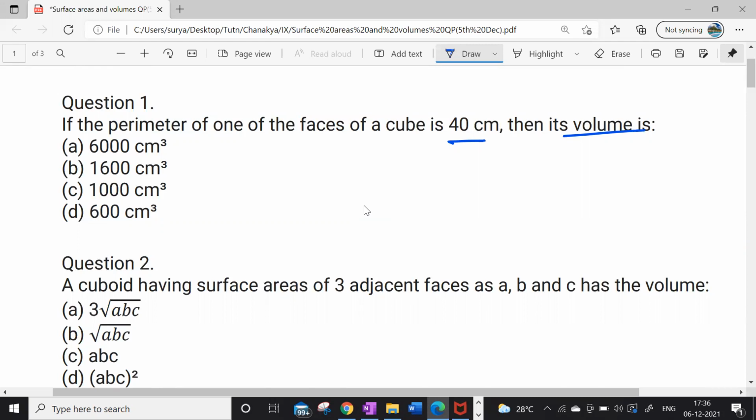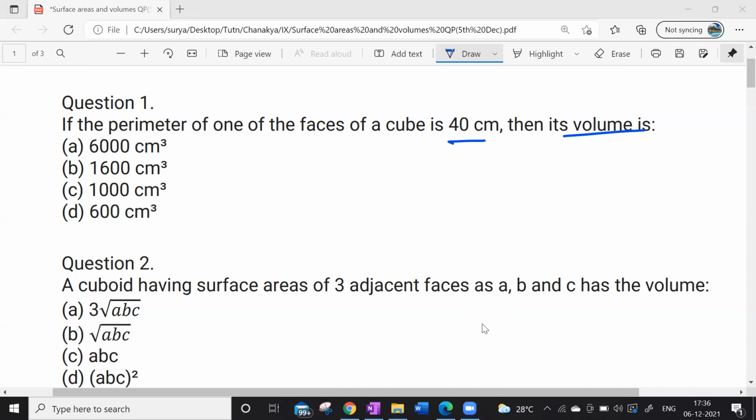Everyone, you should tell me how you solved it. If the perimeter of the face is 40, then one side will be 10 centimeters.